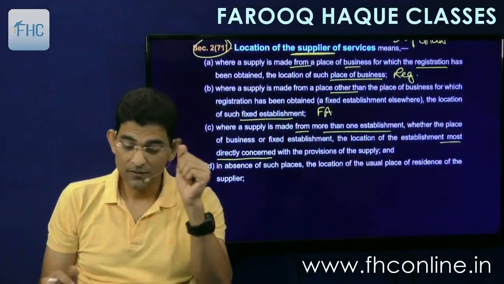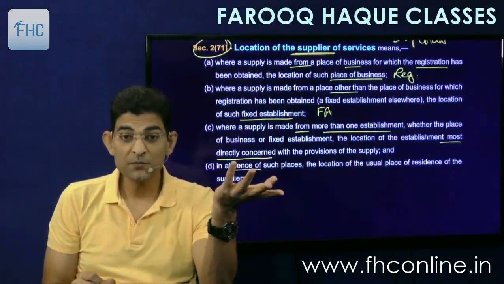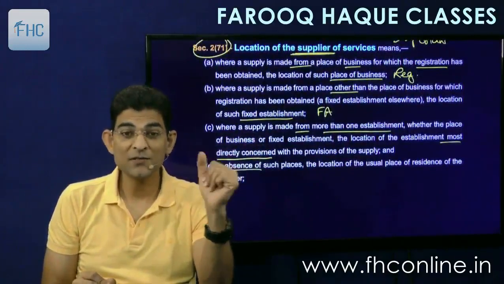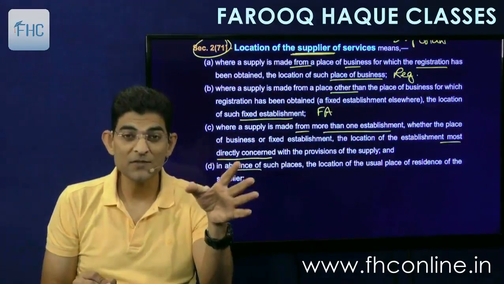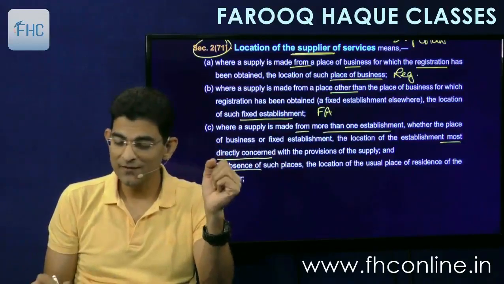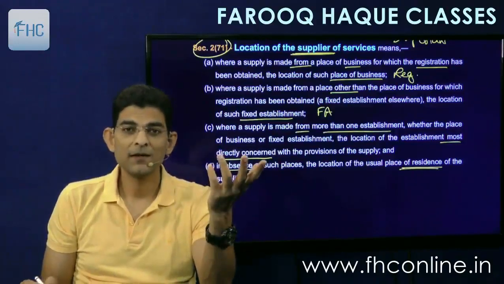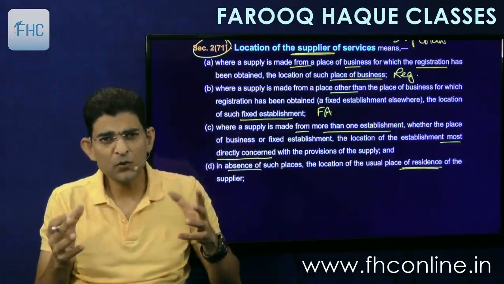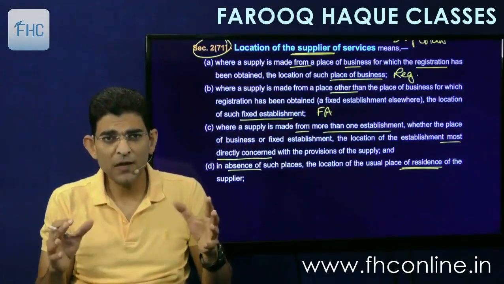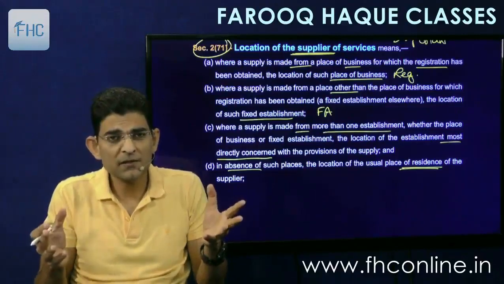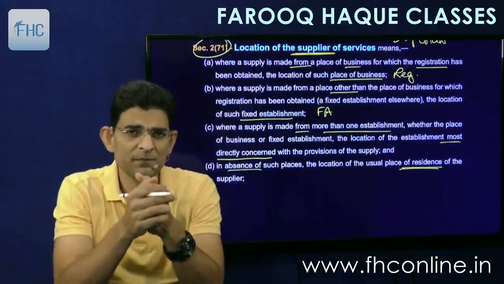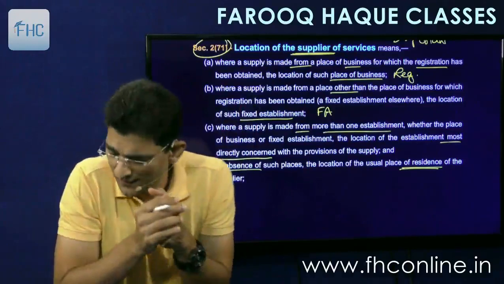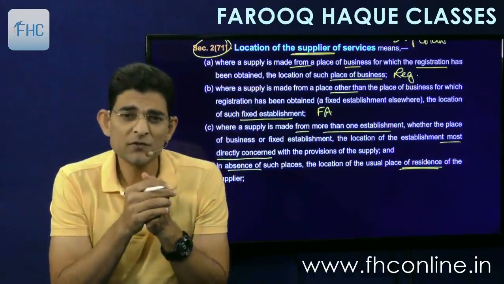Directly concerned. And in the absence of such a place, if the service provider doesn't have any registered place nor any fixed place, then the residence. There are many people who just give service on the phone itself or on the computer, on the laptop. They don't have any office. They don't need any office.